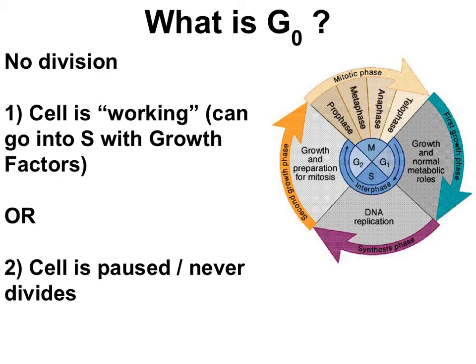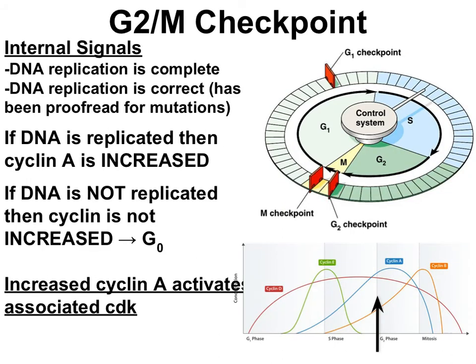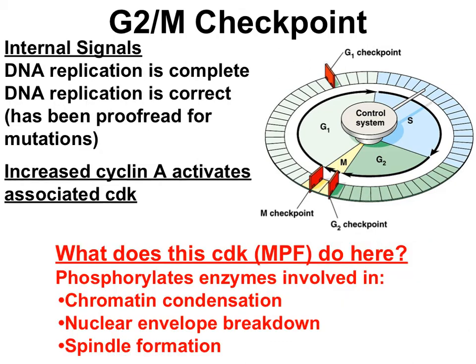Or G0 can mean that the cell won't divide because it just doesn't need to. The second checkpoint is the G2M checkpoint. Accumulation of cyclin A and its associated CDK are the molecular aspects of the G2M checkpoint, and this checkpoint makes sure that DNA replication has been completed and that any mutations have been found and fixed. If these requirements are met, the cell can continue. If not, it's off to G0 to get fixed or get killed.